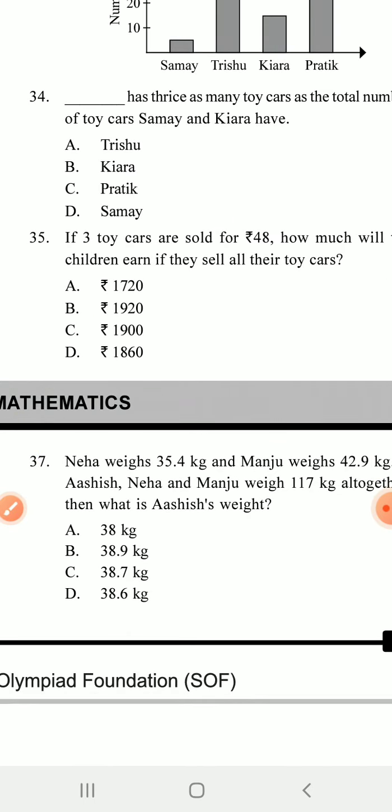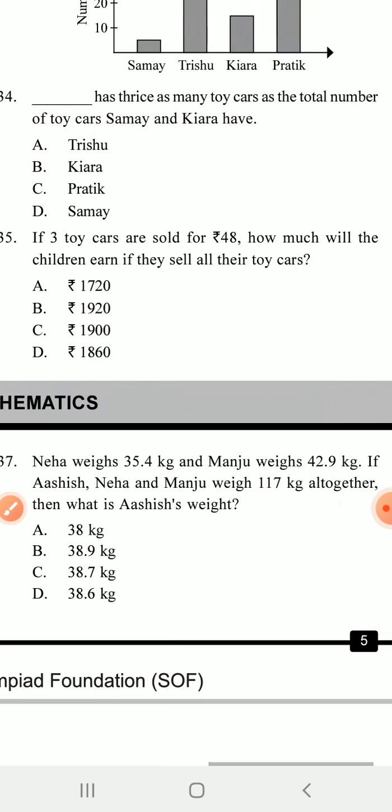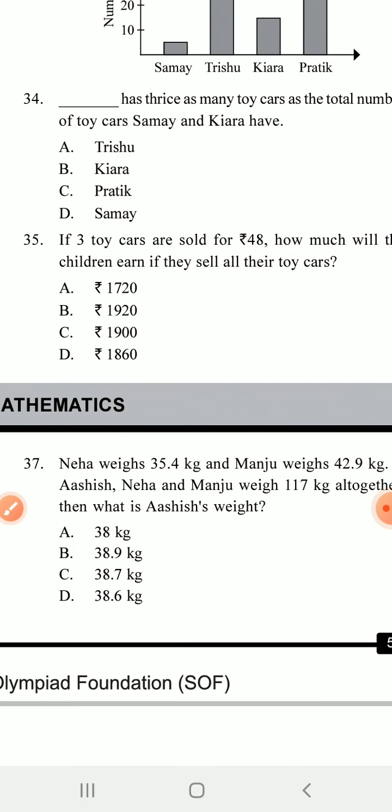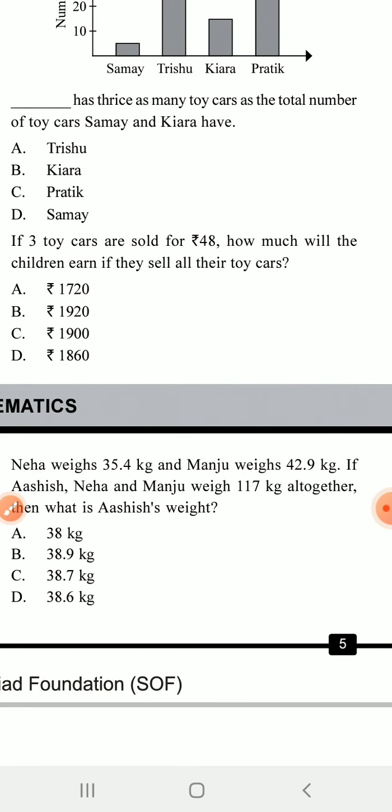Next: if 3 toy cars are sold for 48 rupees, how much will the children earn if they sell all their toy cars? So 35, B is the answer.